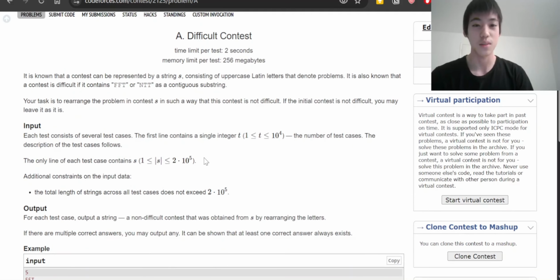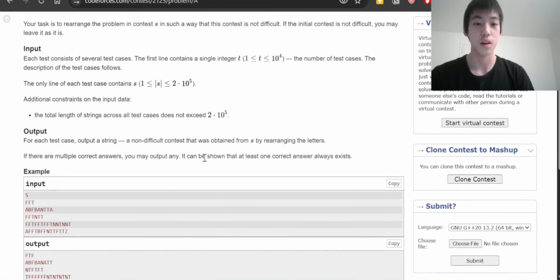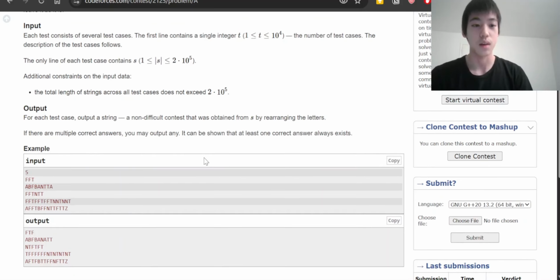Okay, so assuming you've tried this problem, let's walk through some example test cases. A very good problem solving strategy is to try some example cases on your own and see if you can come up with a general algorithm that solves the problem. Let's look at the first test case, FFT.